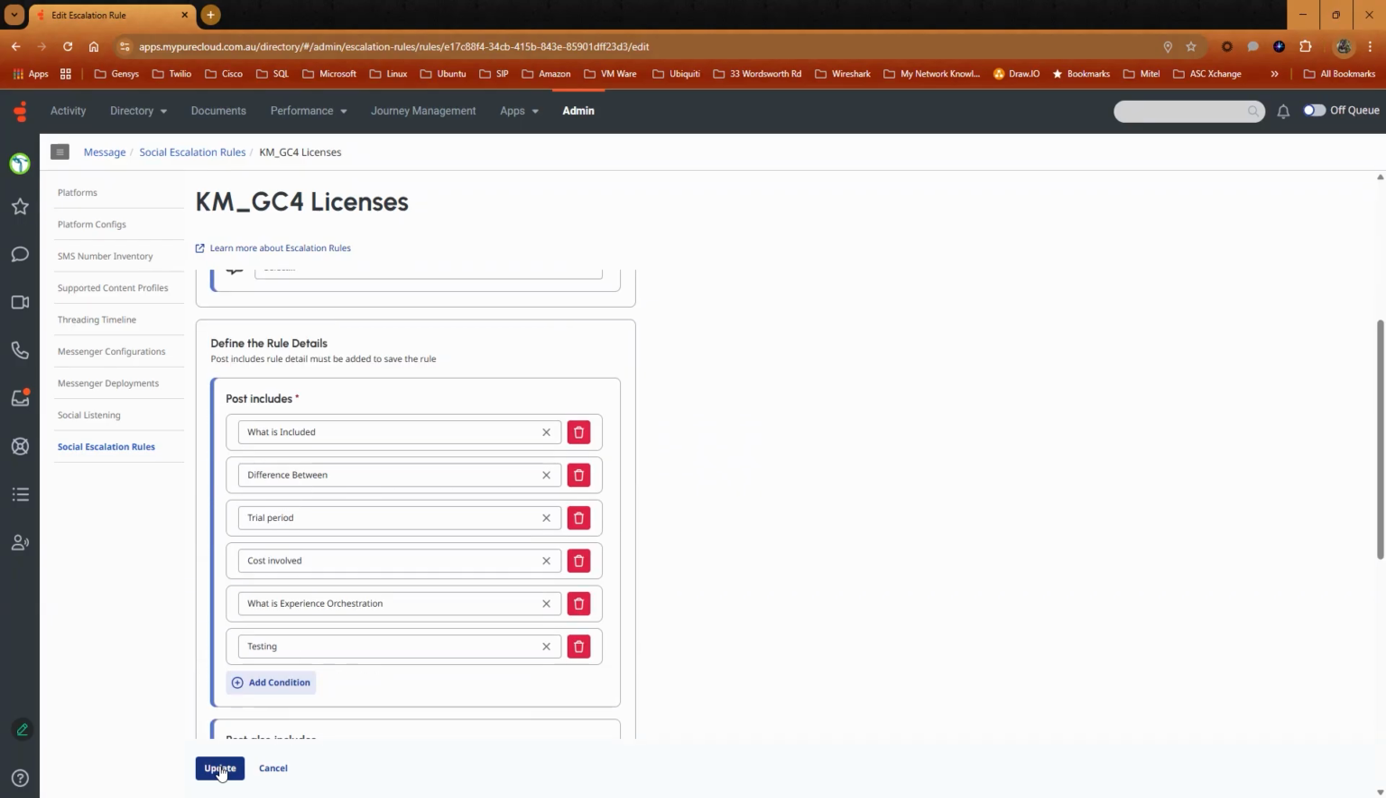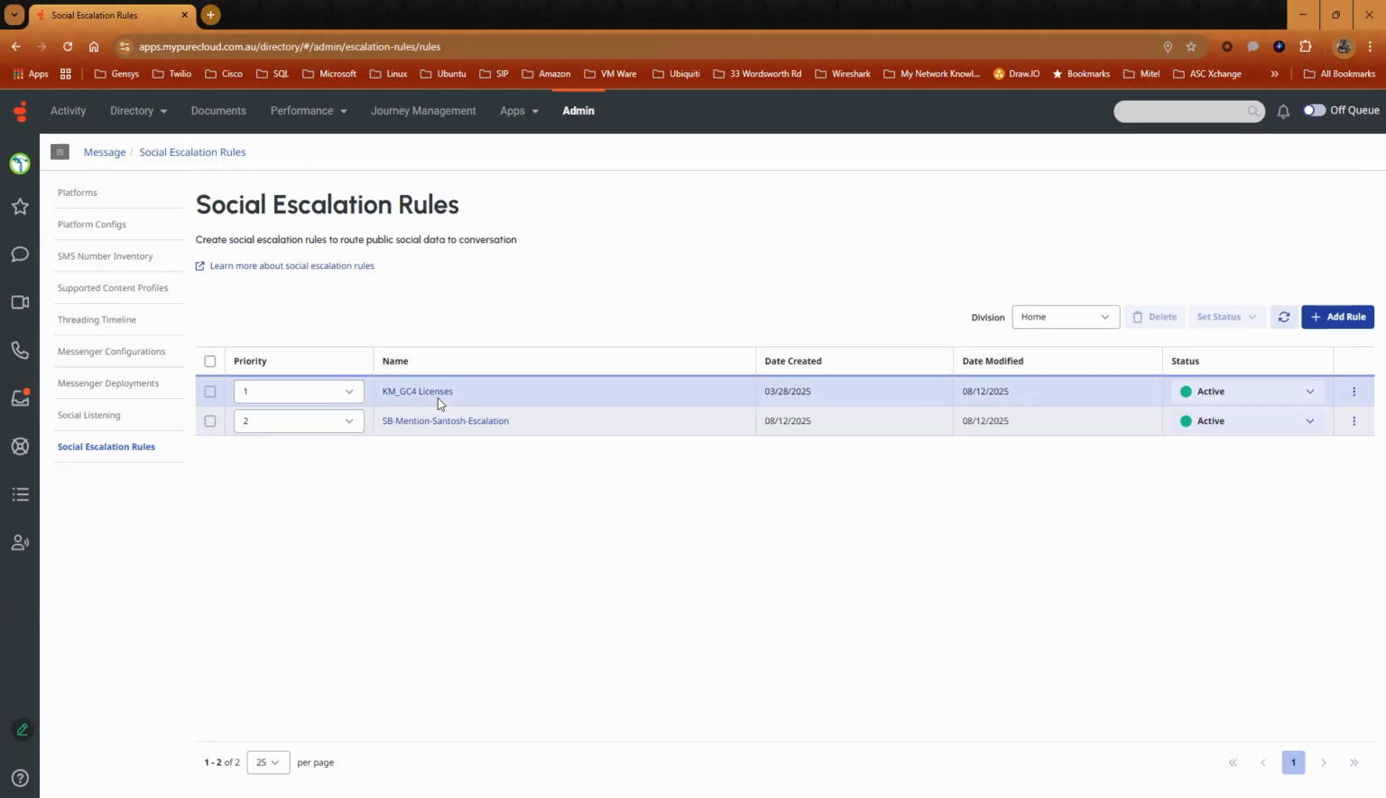Once done, click Update to save your rule. Similar to the topic data ingestion rule, when a social escalation rule is added, the status for the rule will be pending. It takes a few seconds for the rule to activate. As such, click the refresh button to confirm the status for the rule. The status should be green, indicating it is active.